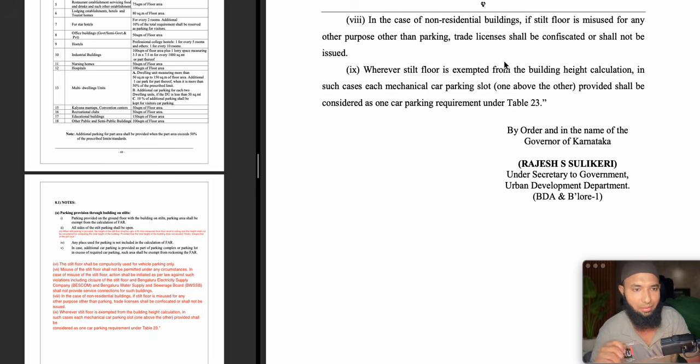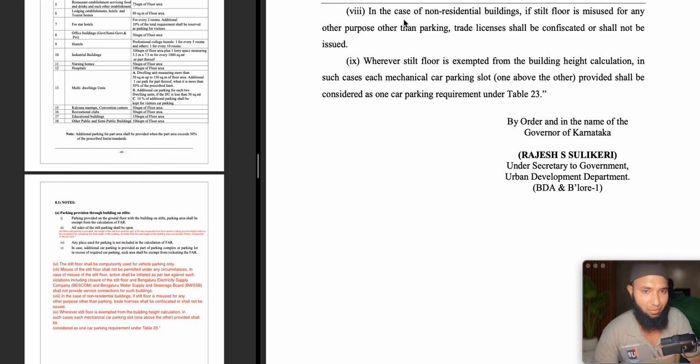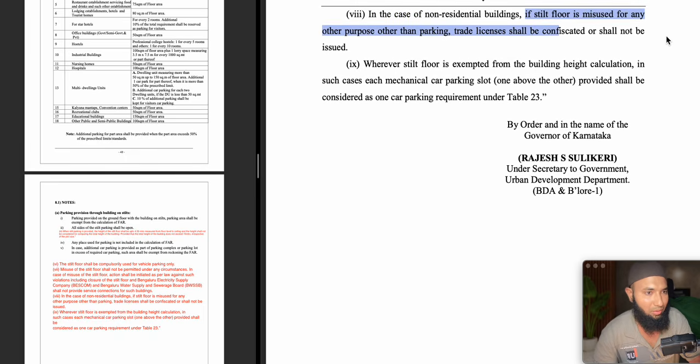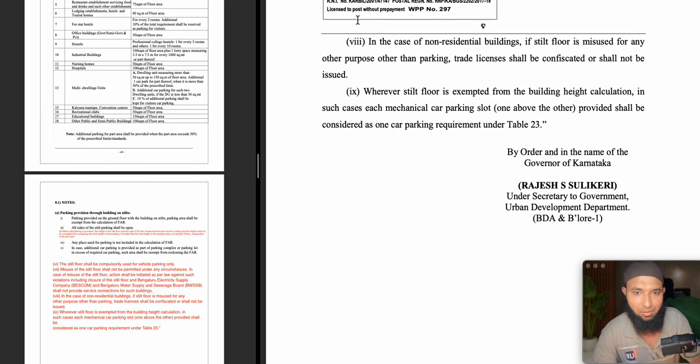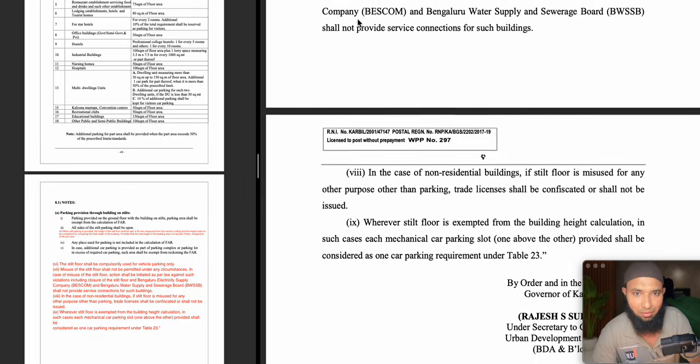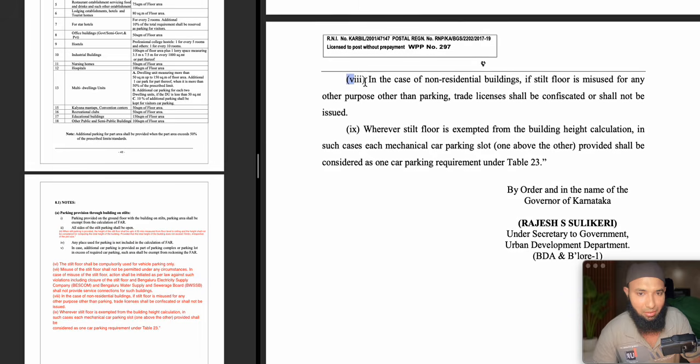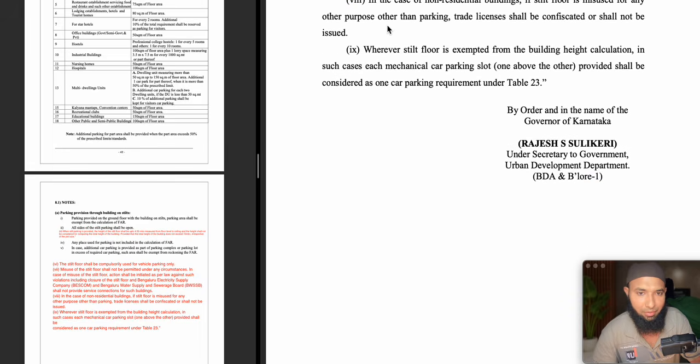It is already there. So here they have clearly told that the parking area must be used as the ground floor, stilt floor, only for parking, no other business to be done here. So this is going to be the seventh change, seventh clause, subclause. So here, the eighth subclause, what are the changes in this?